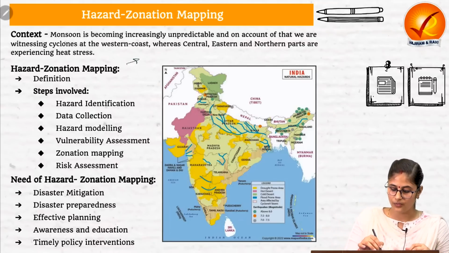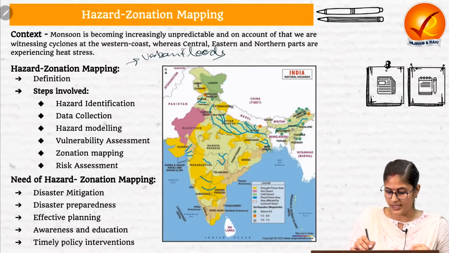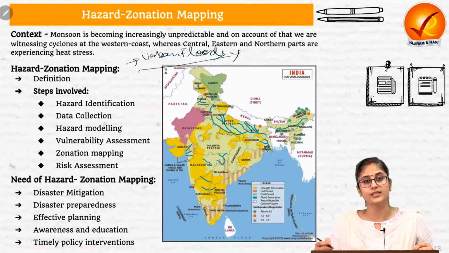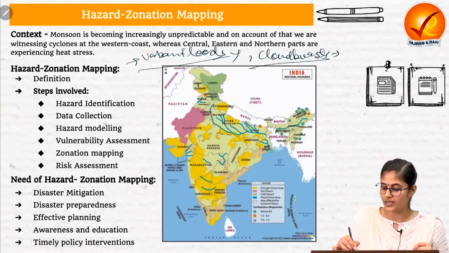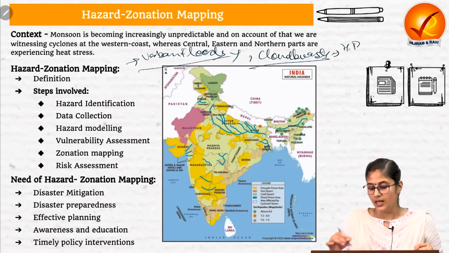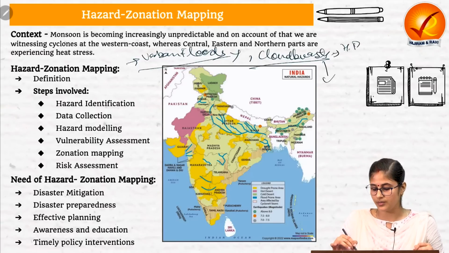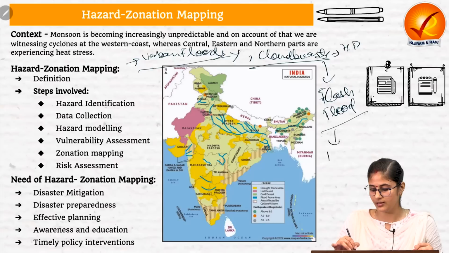For example, we are witnessing the phenomenon of urban floods in Delhi, Chennai, Hyderabad, Mumbai, etc. Then we are witnessing the issue of cloudbursts, which recently took place in the Himachal Pradesh region. And on account of this cloudburst, we witnessed flash floods in Himachal Pradesh and Haryana this year only, in June.